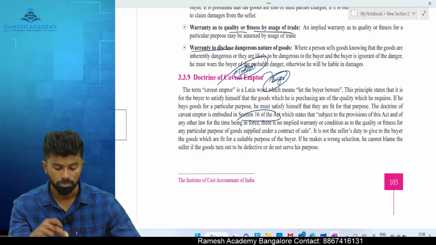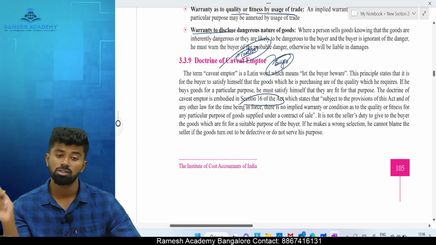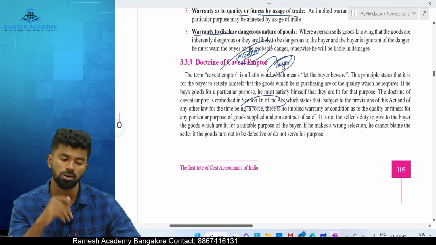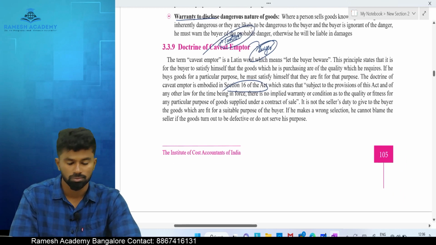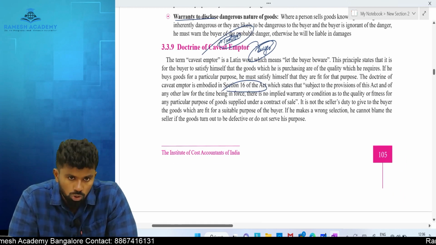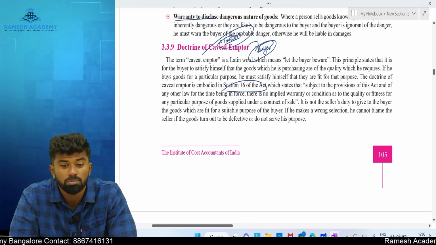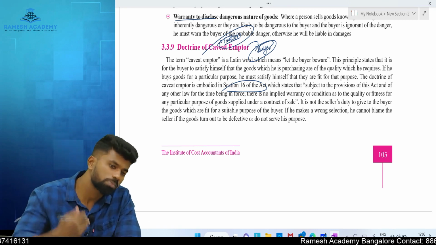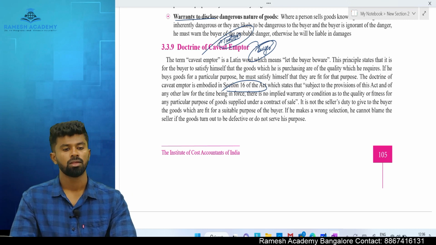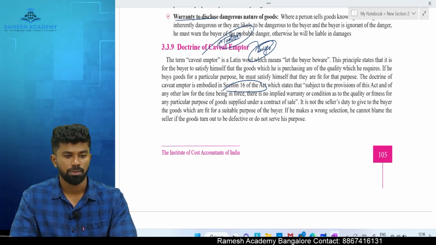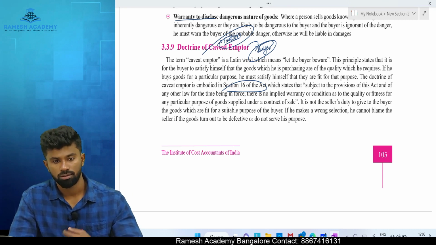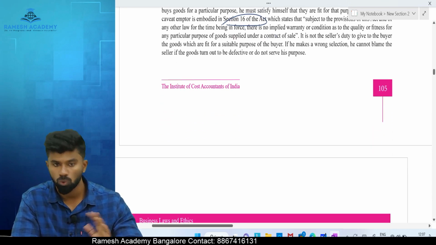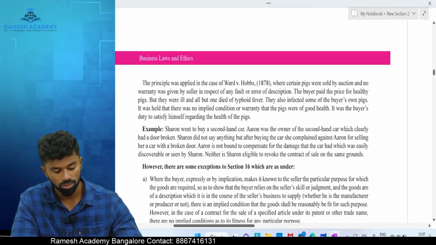Okay, I repeat, it is not the duty of the seller to supply goods suitable for the buyer's purpose. Then whose duty is it, sir? It is the buyer's duty. The buyer should make sure that he purchases the right quality of goods which is suitable for his purpose. If by mistake the buyer purchases the wrong quality of goods which is not suitable for his purpose, then who is responsible? The buyer only is responsible, not the seller.